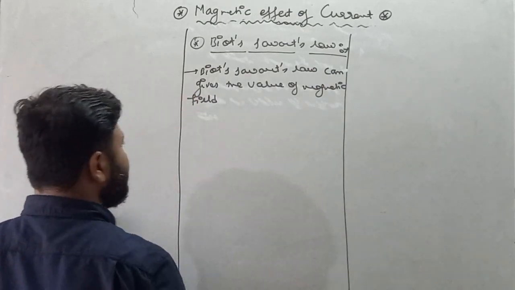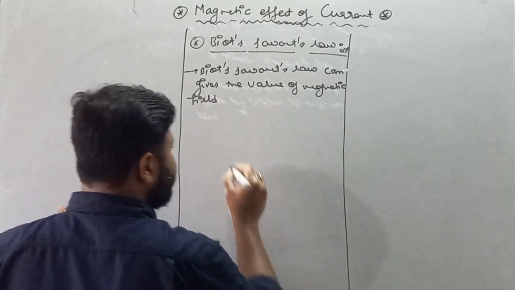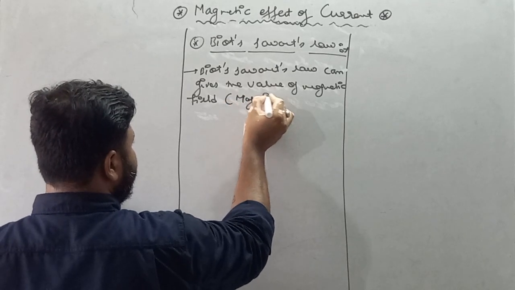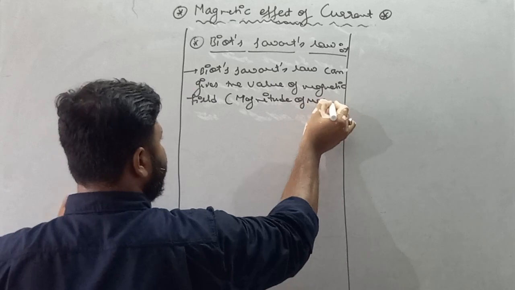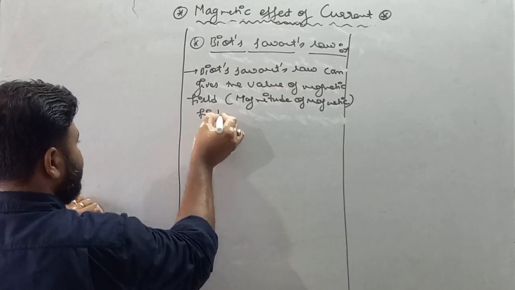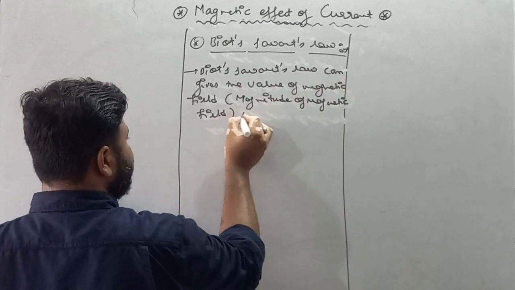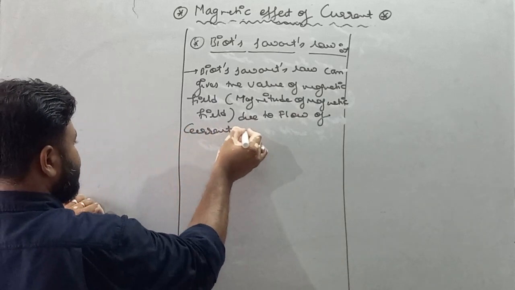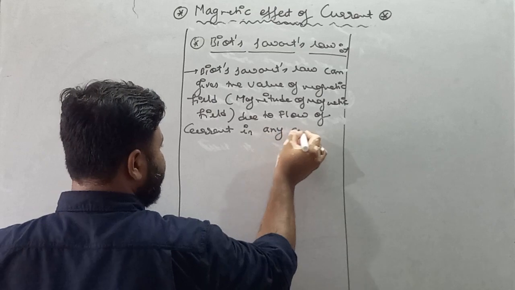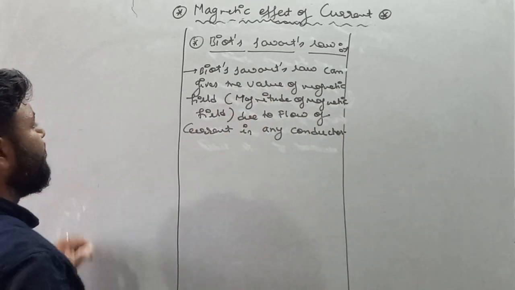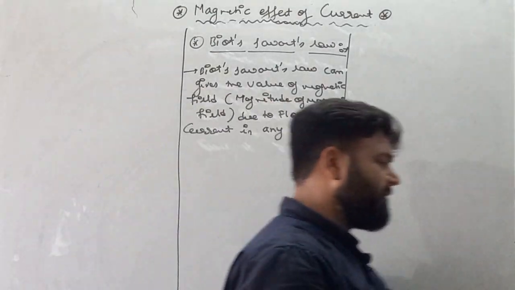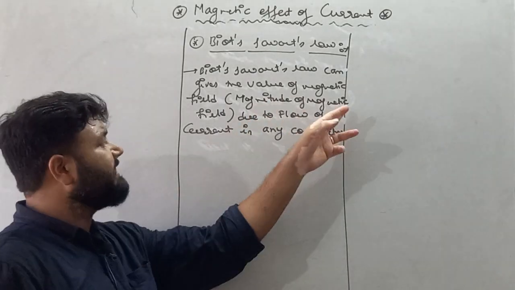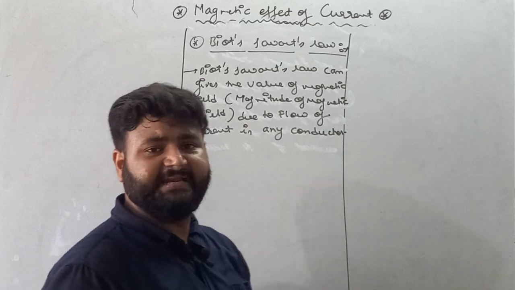Biot-Savart's law can give the value of magnetic field, that is, the magnitude of magnetic field due to flow of current in any conductor.